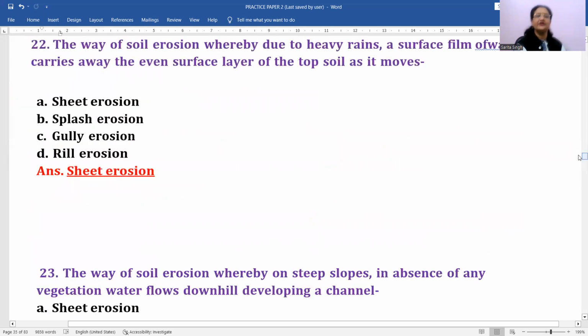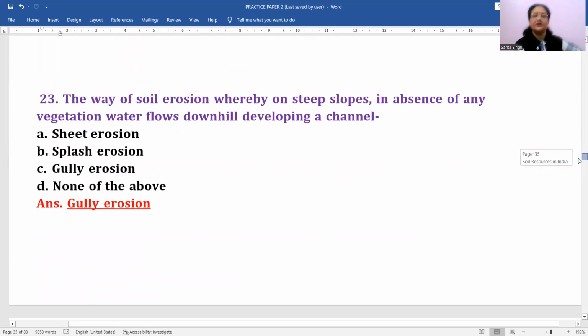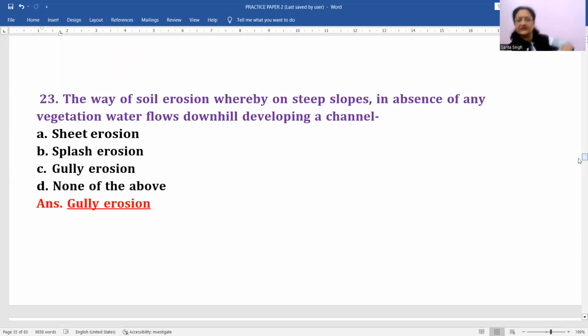Okay. Then the type of soil erosion whereby, due to heavy rains, a surface film of water carries away the even surface layer of topsoil. Again, a thin film of soil is taken away by the water, which is called sheet erosion. Next question, the type of soil erosion whereby on steep slopes, in absence of any vegetation, water flows downhill, developing a channel. Channel means it's going to be gully erosion. So here option C will be correct.